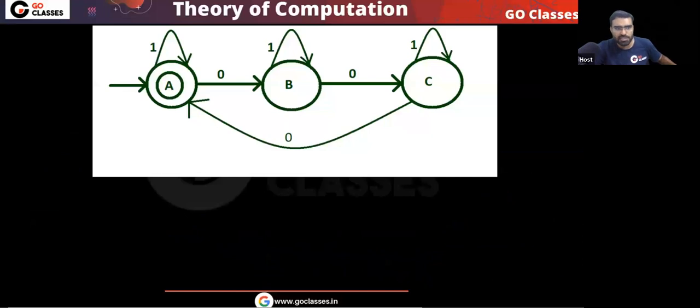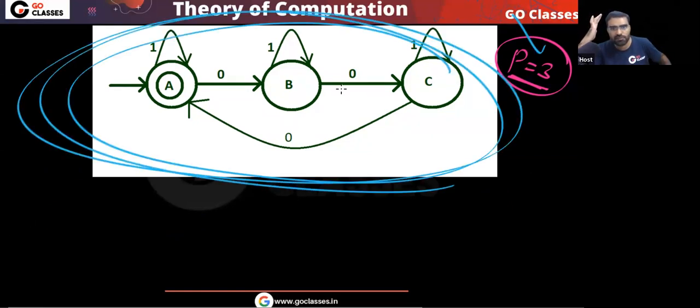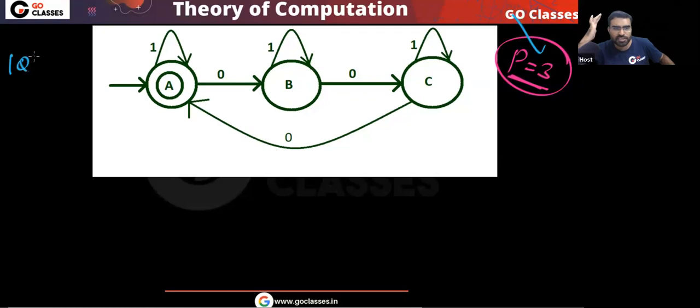Now remember, whatever string you take, this will happen. For example, tell me which string should I take? I am saying that P equal to 3 will work for this DFA, because the number of states is 3. So whatever string you take, that will pump. So let me take this string, w equal to 000.